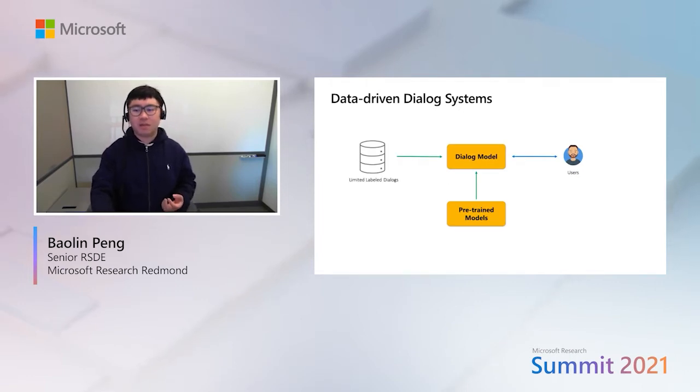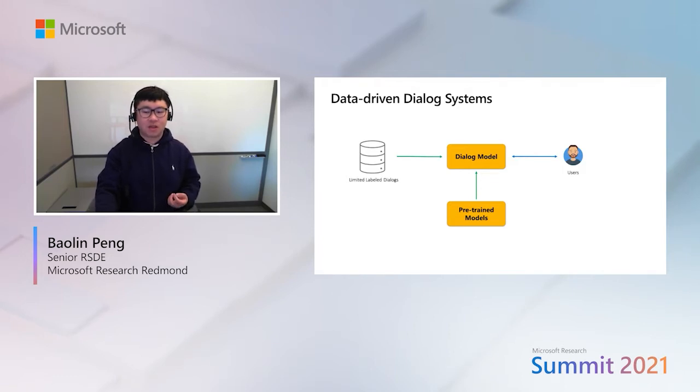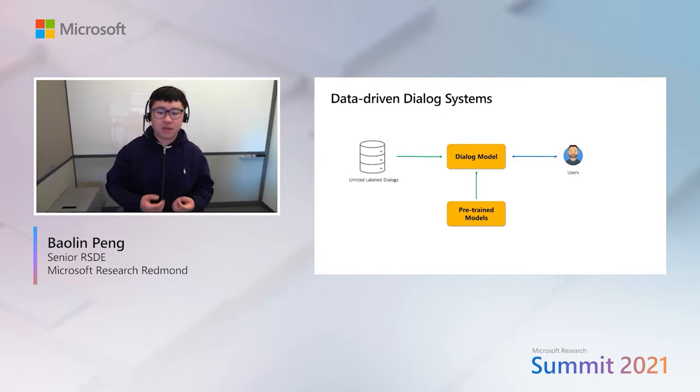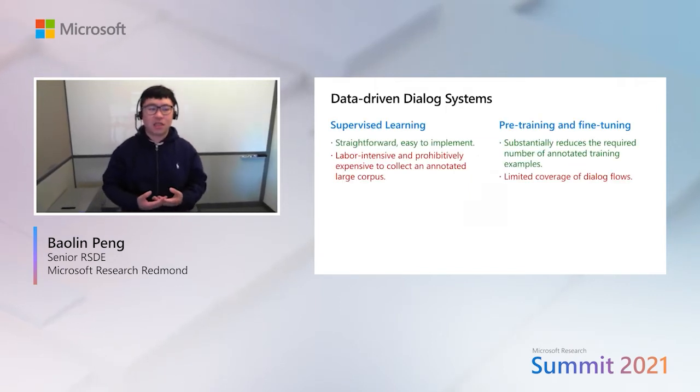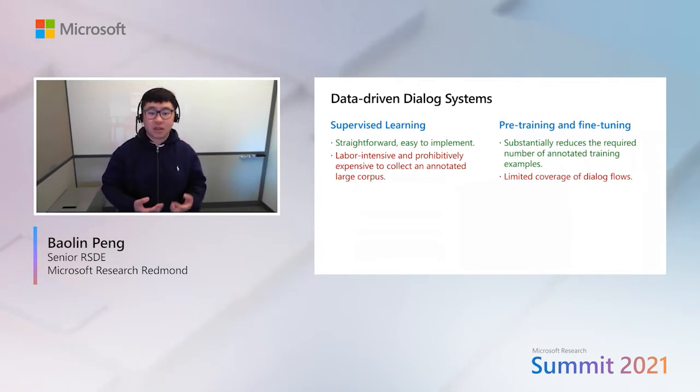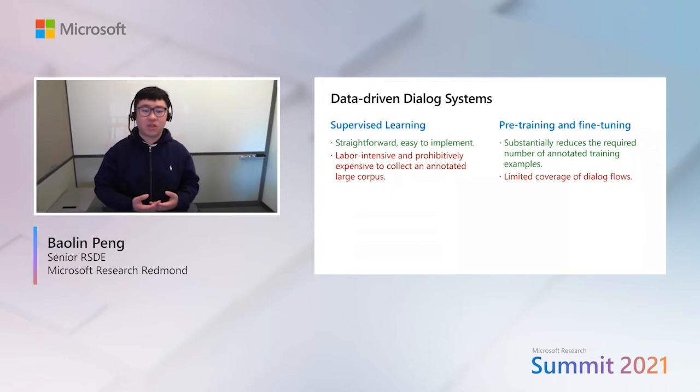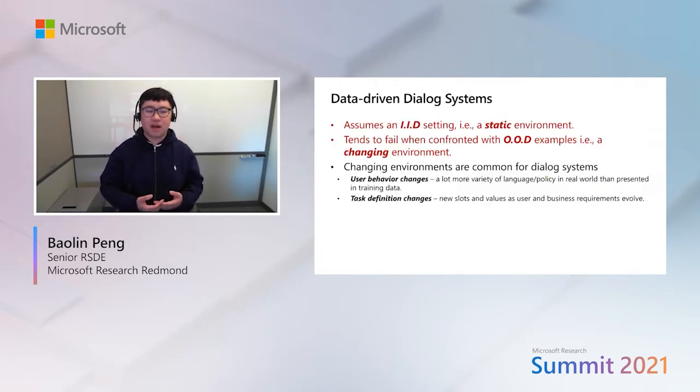The pre-training and fine-tuning paradigm has alleviated the data scarcity problem to a large extent, and large pre-trained models have become increasingly prevalent for building TaskBot skills. Let's briefly summarize the pros and cons of each method. Conventional supervised learning is straightforward and easy to implement, but labor-intensive and prohibitively expensive for collecting and annotating a large corpus. Pre-training and fine-tuning substantially reduce the required number of annotated training examples, but the training data has limited coverage of dialog flows. More importantly, this approach assumes independent identically distributed data.